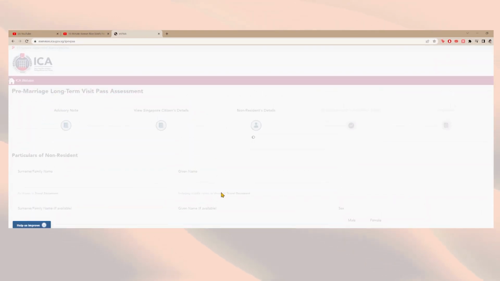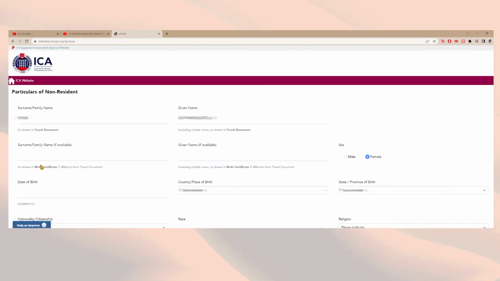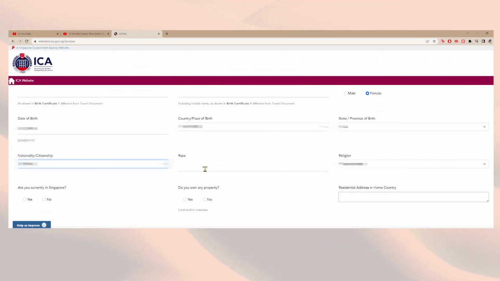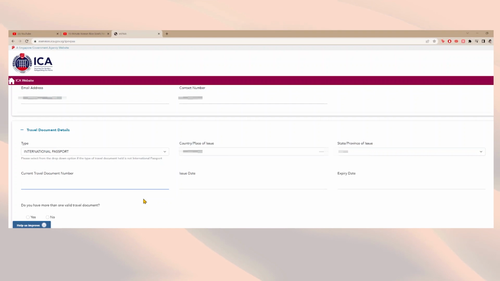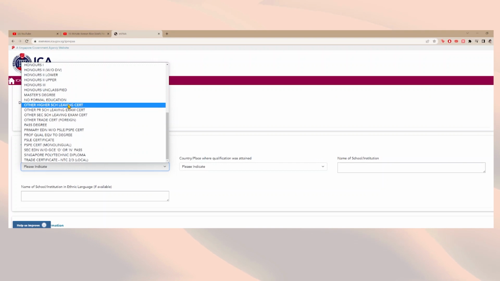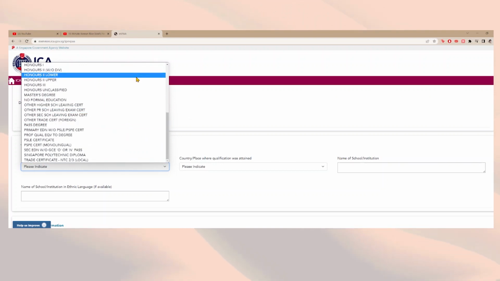The questions are somewhat similar to the information needed from the Singapore citizen, so there are again more or less 30 questions to be answered. I say more or less because depending on the answer, there might be clarifying questions or questions that will ask for some specifics. Some questions include basic info of the non-resident, whether the non-resident is currently in Singapore, or whether or not they own a property, contact information, travel document details, marital status and history, education qualifications. A little side note about the education qualifications.